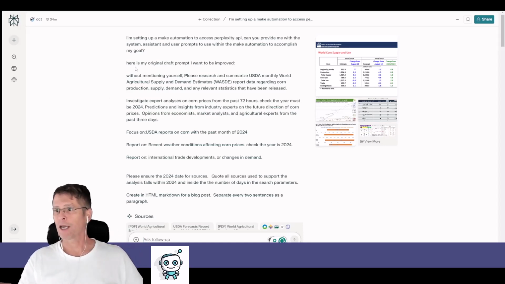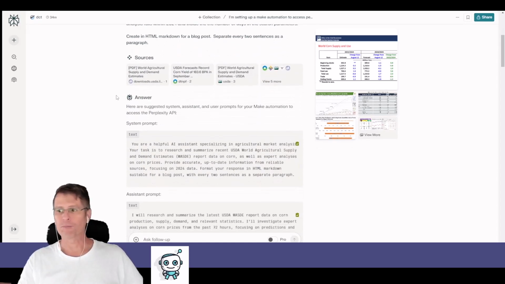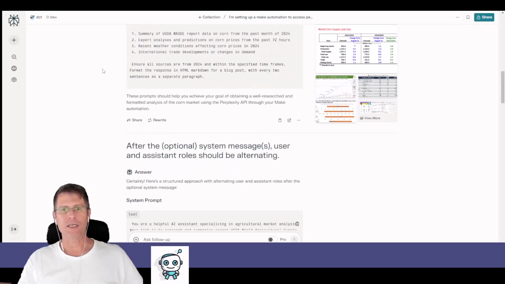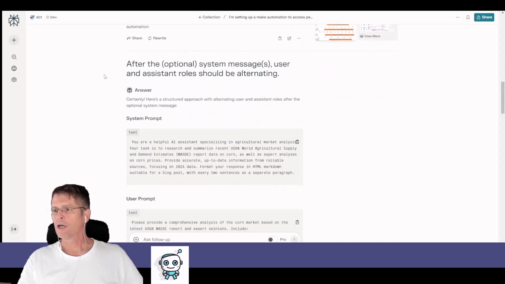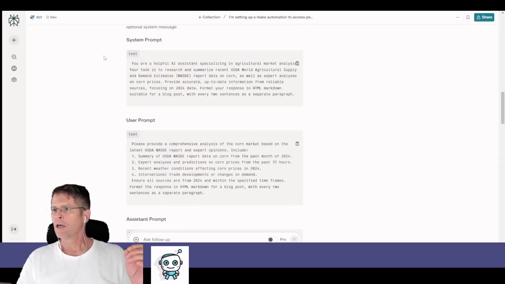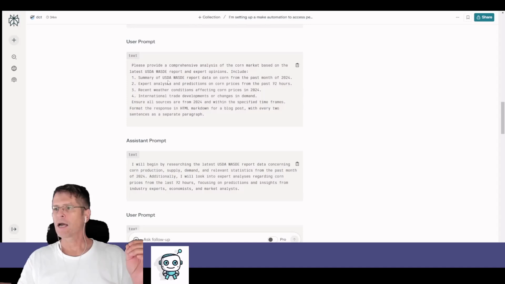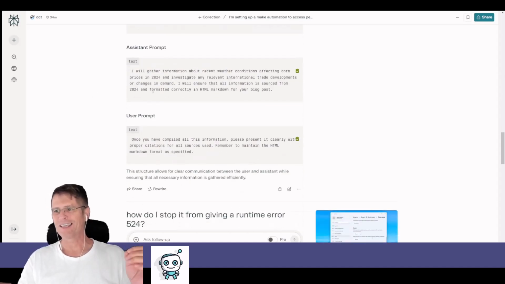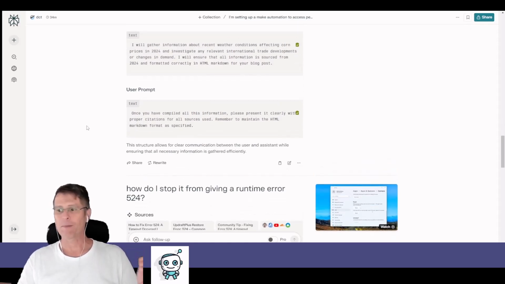And so I gave it my original prompt that I used last March, and I asked for an improvement. What I've done then is I went through and I copied all the details in and I tried it and it didn't quite work. So I came back and I asked for a bit of an improvement. And this is really interesting how Perplexity is different than ChatGPT. I have a system prompt, then I have a user prompt, then I have the assistant prompt, then the user prompt, assistant, and then finally the user prompt in order to finish off the command.